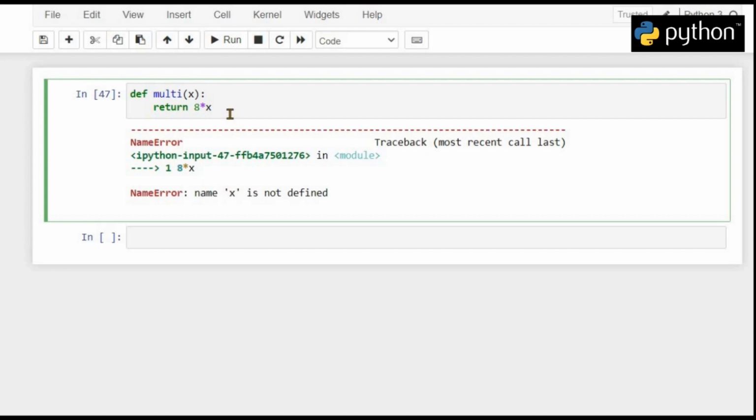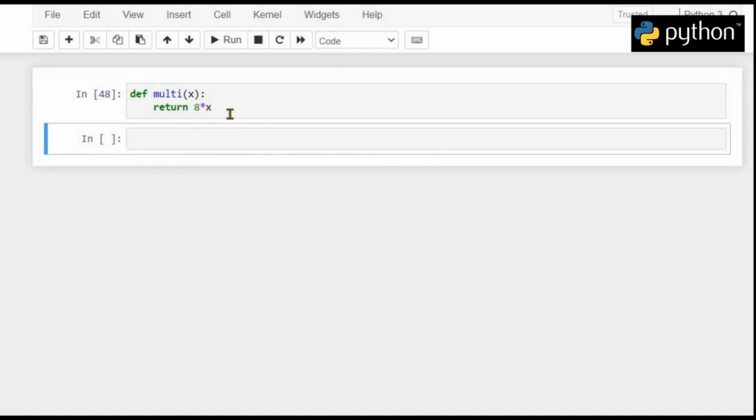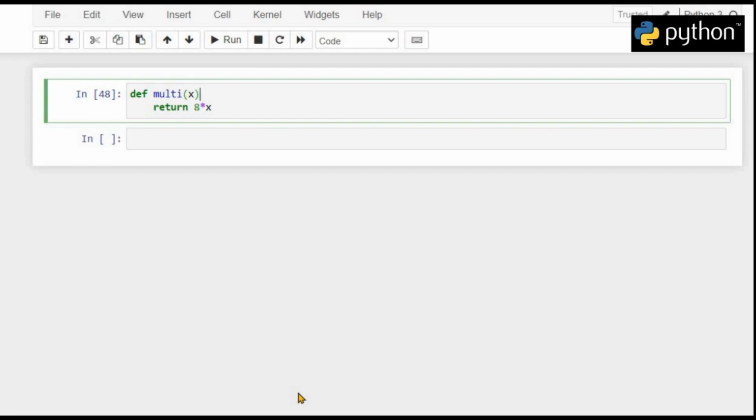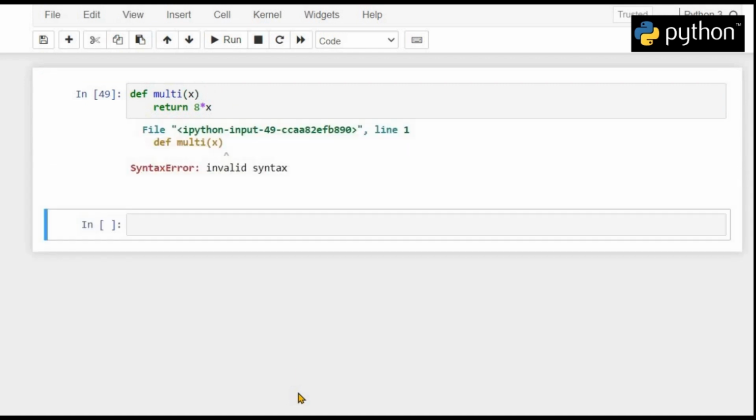Now if we run it, we get no kind of error. But if I remove this colon sign and run it again, Python will give us a syntax error saying that we have typed an invalid syntax because we forgot to put the colon sign after the name of our function. So this is an example of syntax error in Python.